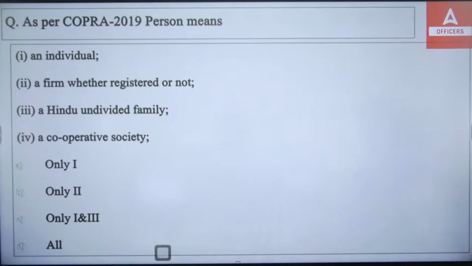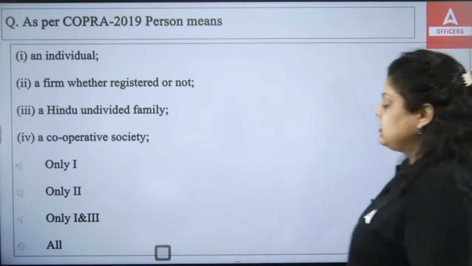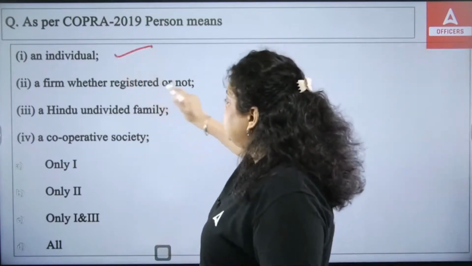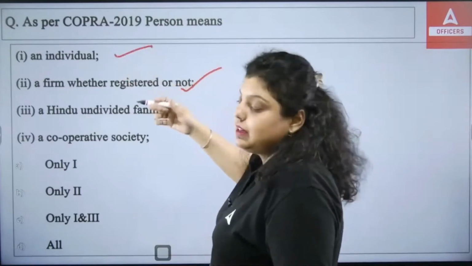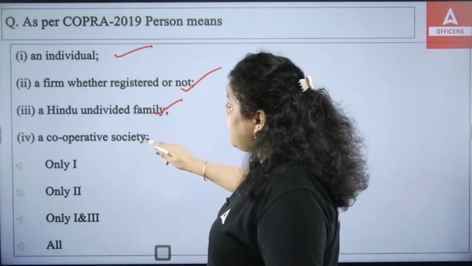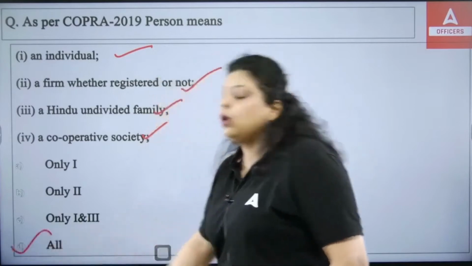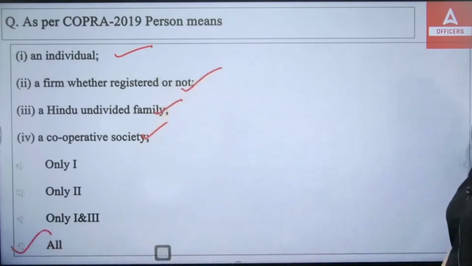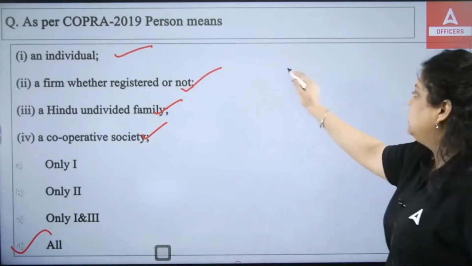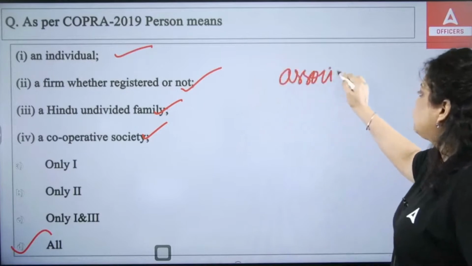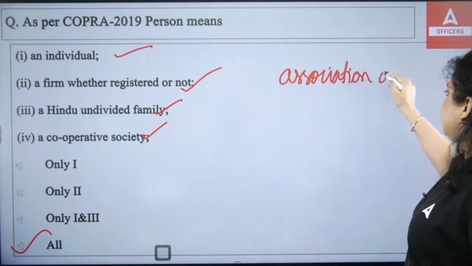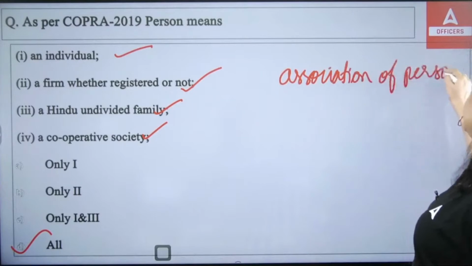So under this Act, person means an individual, a firm whether registered or not, a Hindu undivided family, a cooperative society. It means all of the above have been treated as a person under the COPRA Act. Apart from these 4, associations of persons will also be treated as a person here.